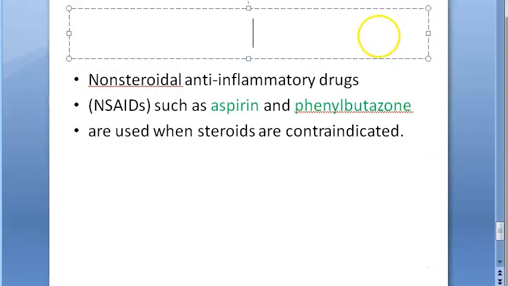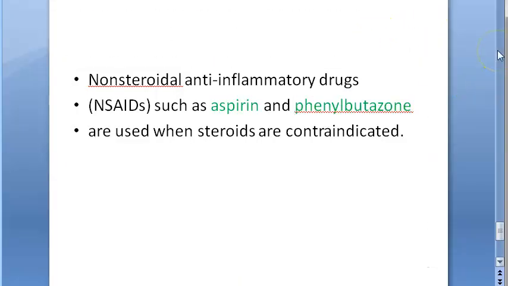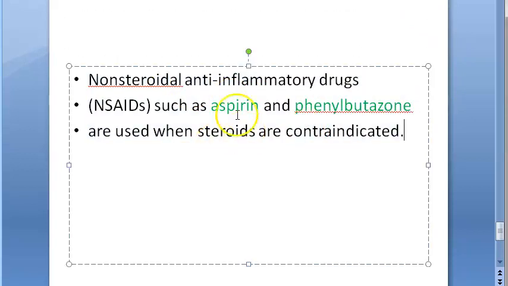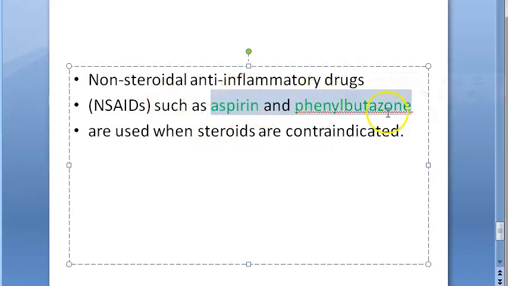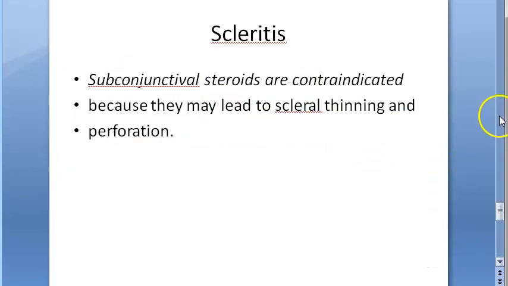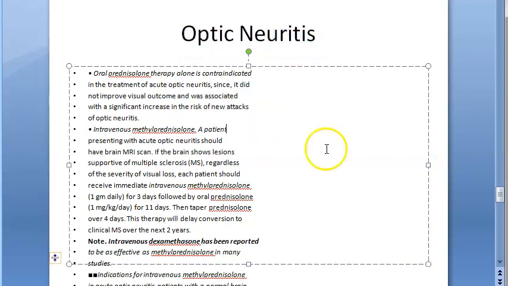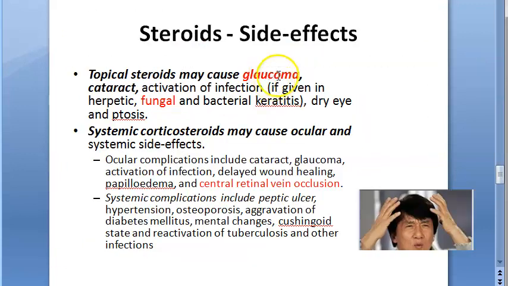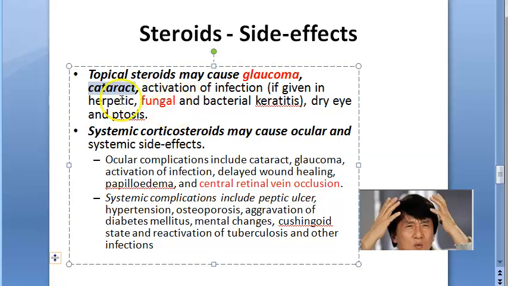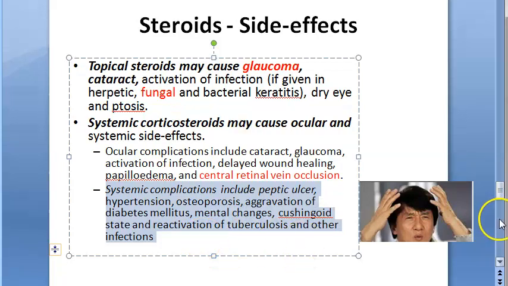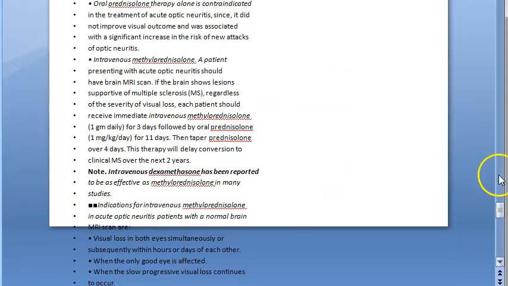Okay, just note that steroids can be contraindicated in some situations, and in those situations, instead of steroids, they can give non-steroidal drugs, like aspirin, etc. So let us see when they are contraindicated. Obviously, they are contraindicated if the person has glaucoma, cataract, virus infection, fungal infection, bacterial infection, etc., right, dry eye, ptosis, all this if they have. They are contraindicated, and also some systemic conditions, they could be contraindicated, right? So in those cases, you will use aspirin, etc.